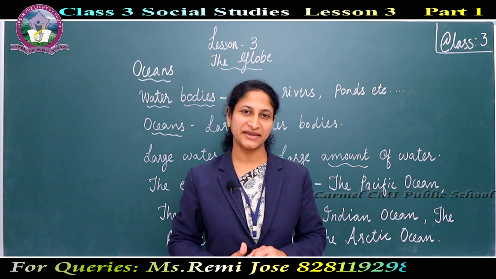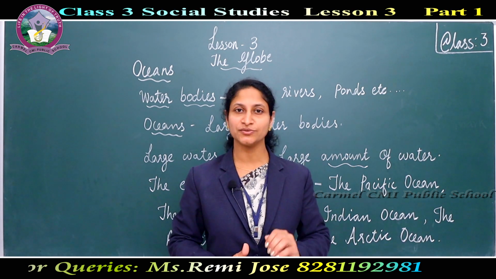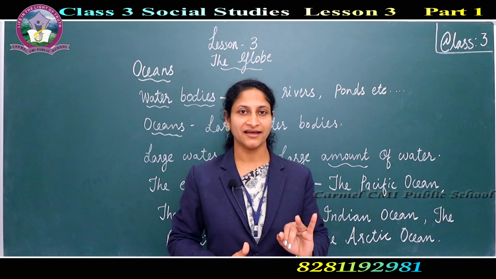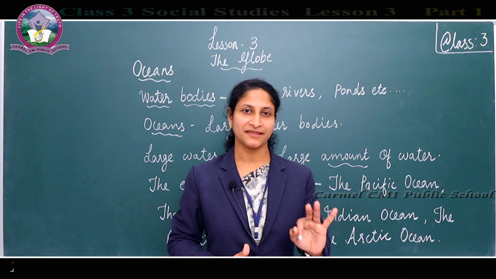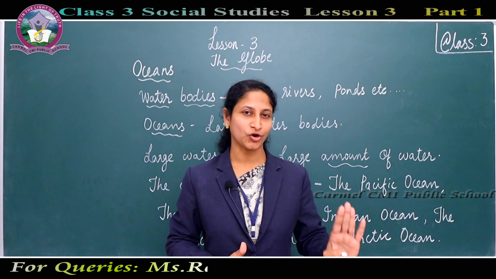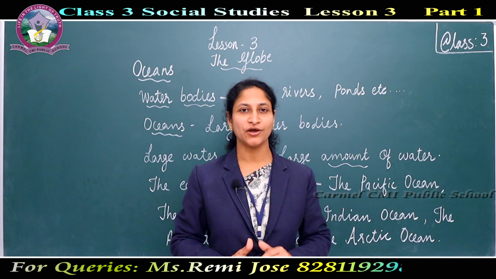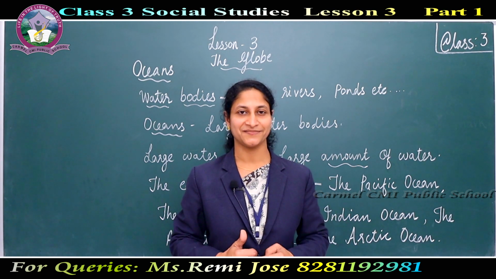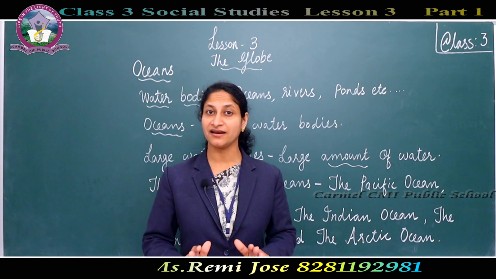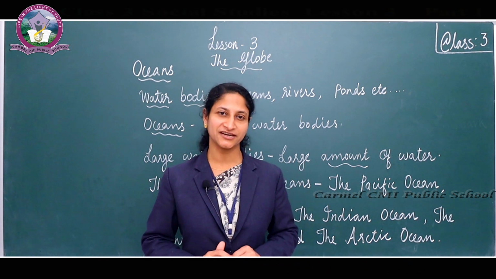Children, please repeat after me. Which are the 5 oceans on the earth, from largest to smallest? The Pacific Ocean, the Atlantic Ocean, the Indian Ocean, the Antarctic Ocean, and the Arctic Ocean. The earth has 5 oceans. Among these 5 oceans, the Pacific Ocean is the largest ocean in the world, and the Arctic Ocean is the smallest ocean in the world.